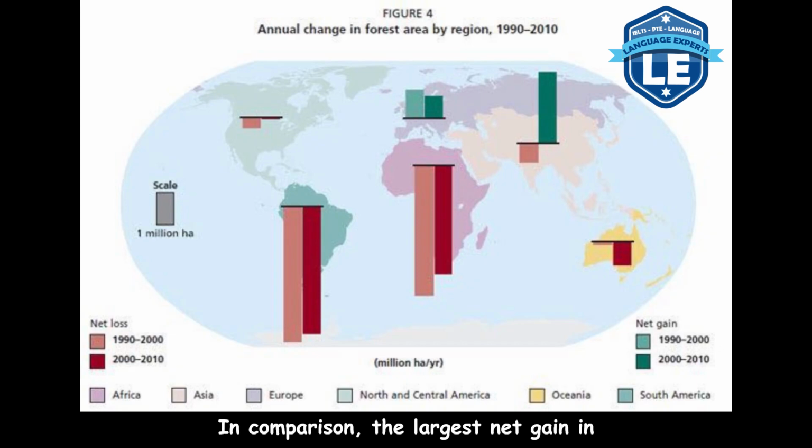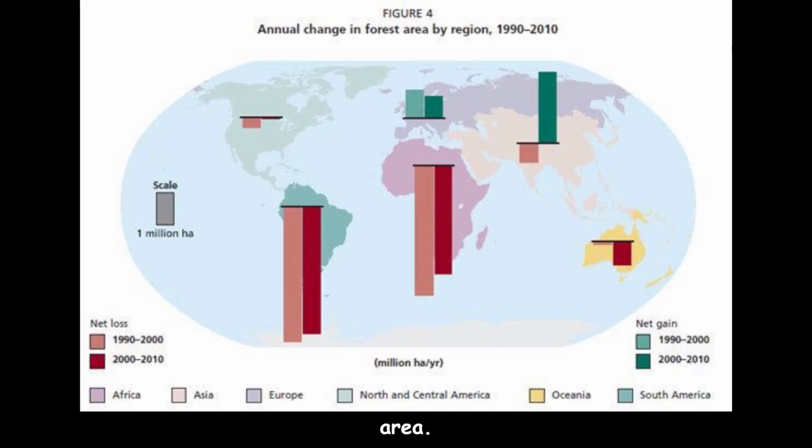In comparison, the largest net gain in 2000 to 2010 is in Asia. You can see from this graph that the largest net loss in 1990 to 2000 is in South America. And the smallest net loss in 2000 to 2010 is in North America. To sum up, different continents have different annual changes in forest area.